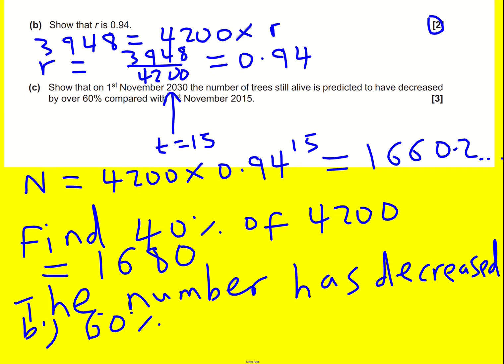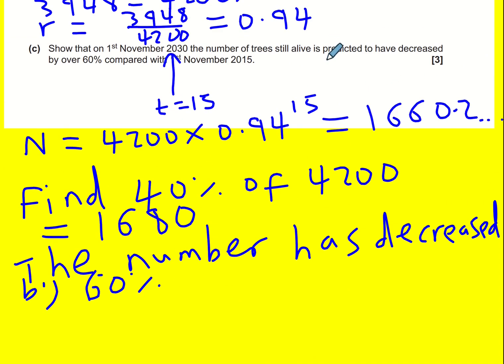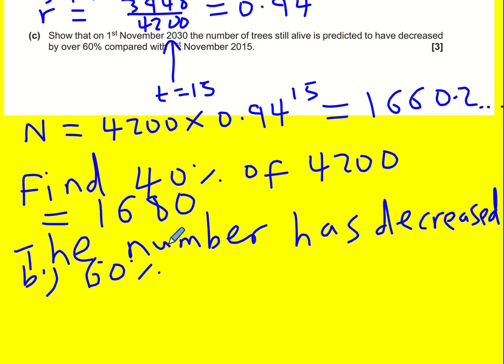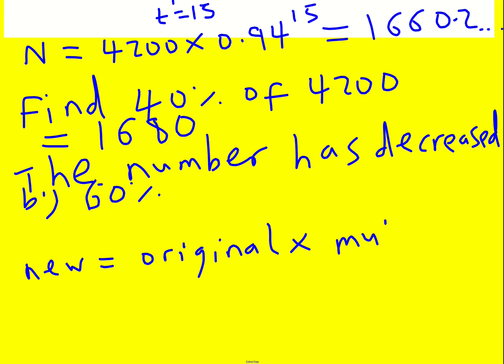Now, I do think it is just worth talking about one other method. For example, if it said by how many percent has it decreased, then you wouldn't just be able to use the percent they've given you to figure it out. And so you need a more advanced method. I think it's worth talking about. And this is that the new is equal to the original times the multiplier.